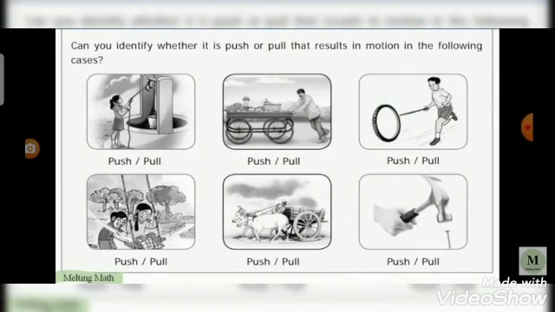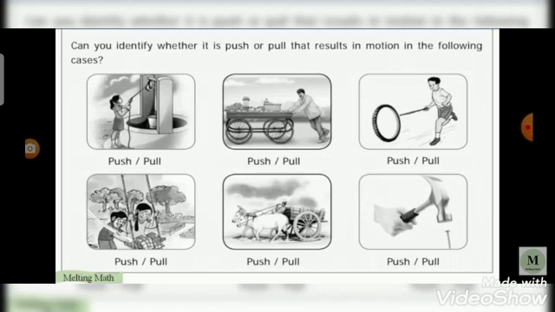Can you identify whether it is push or pull that results in motion in the following cases? In the first picture, the girl is taking water from the well. In this work, yes, pull is given. In the second picture, the man, yes, is pushing the vehicle. The second one, push is the answer.